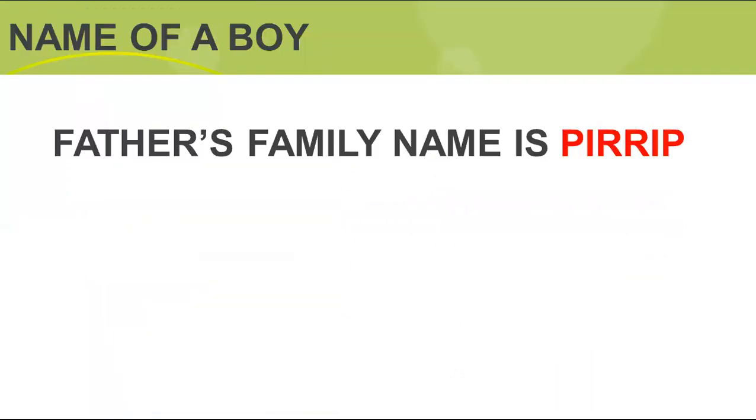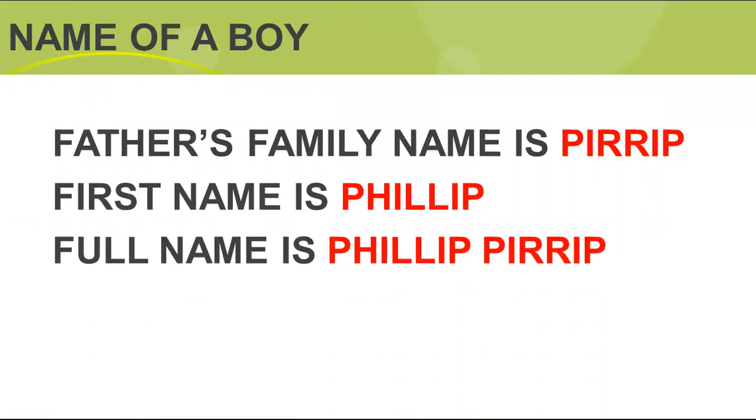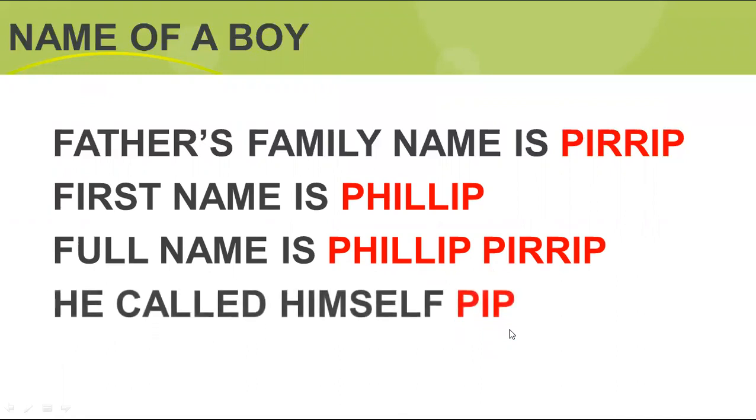Now, the story starts with the name of the boy. The last name of your name is your surname. The boy's family name is Pirrip, and the boy's first name is Philip. So the boy's full name is Philip Pirrip. Learn the spelling of this. But he called himself Pip. Not Philip, not Pirrip, he called himself Pip.